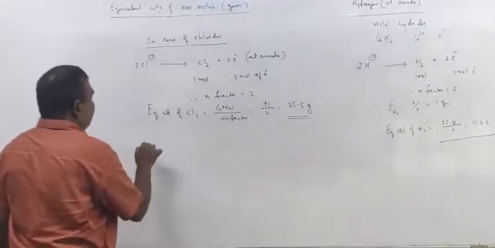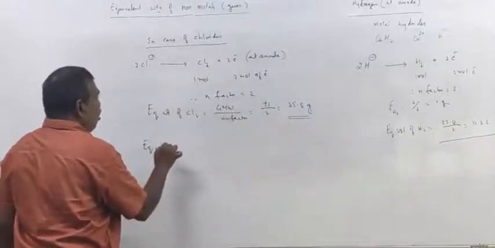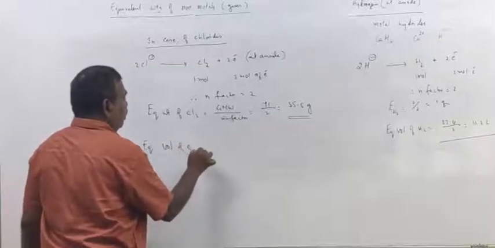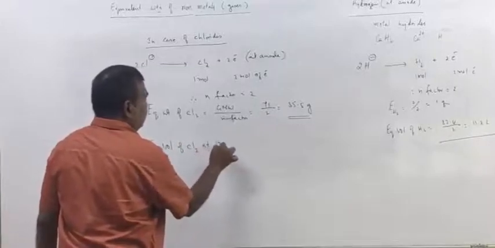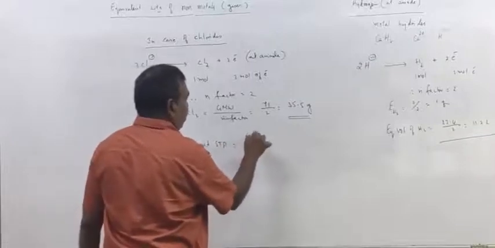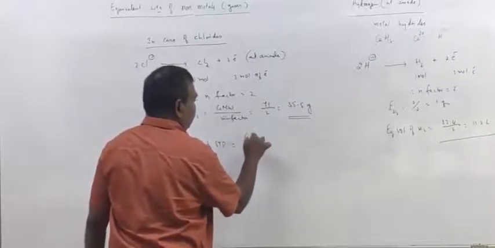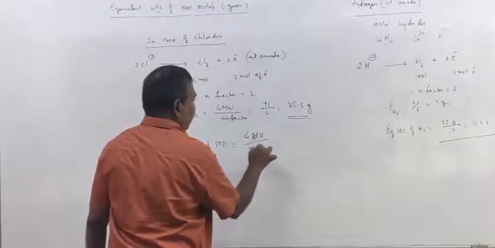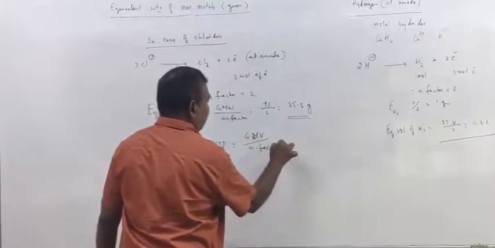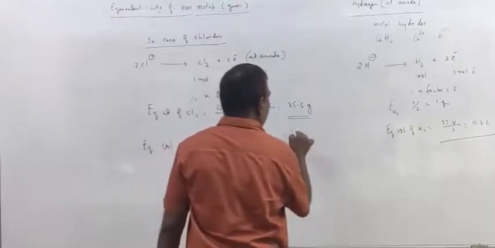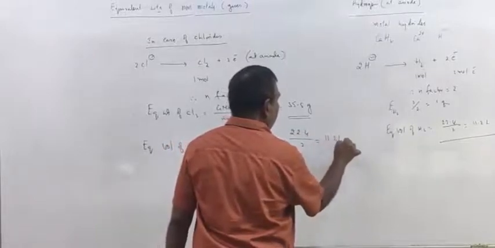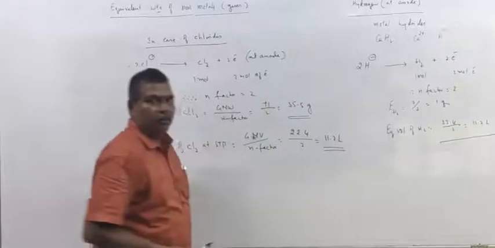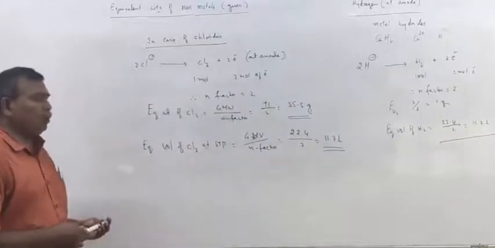Now, equivalent volume of chlorine at STP conditions is gram molar volume by N factor. Gram molar volume is 22.4 by 2, 11.2 liters. So this is the equivalent volume of chlorine.